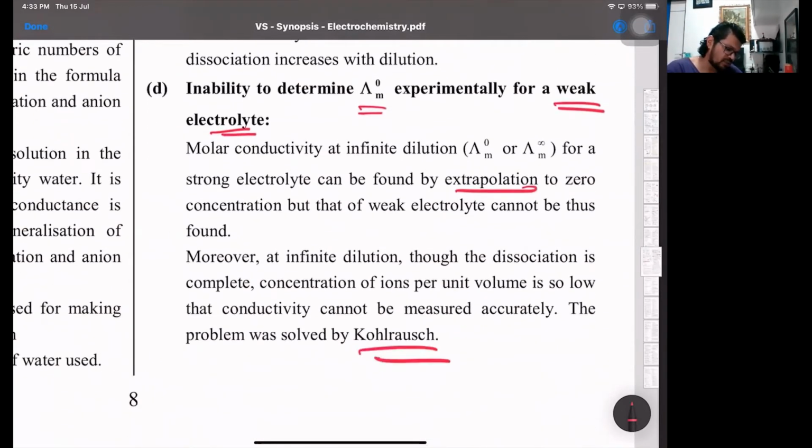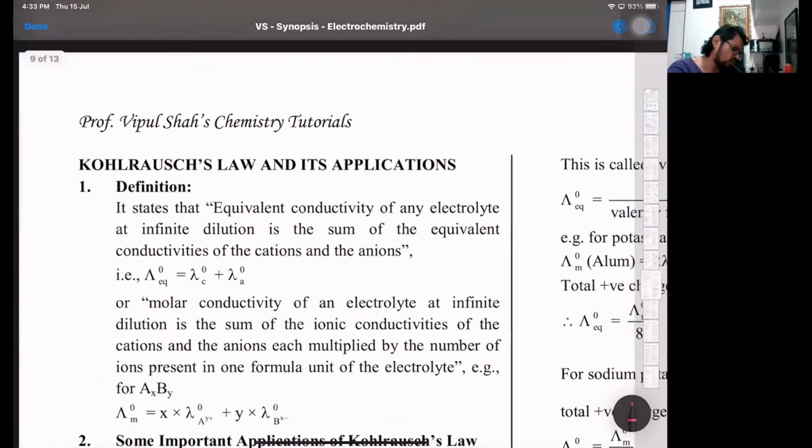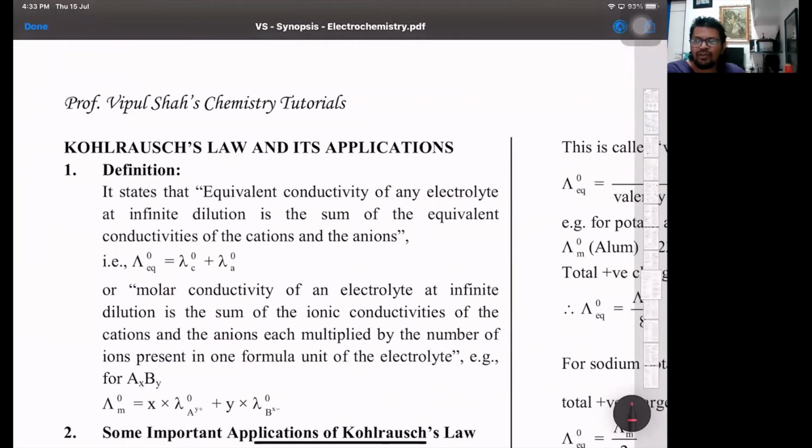And that was given by the chemist Kohlrausch. Equivalent conductivity of an electrolyte at infinite dilution is the sum of the equivalent conductivities of its cations and anions. Or you can put it the other way also: molar conductivity at infinite dilution is the sum of the ionic conductivities of the cations and anions multiplied by the ions present. Or we can say Kohlrausch's law specifies that every ion is independent of the co-ion which is present, and at infinite dilution or zero concentration, it has its own independent value.